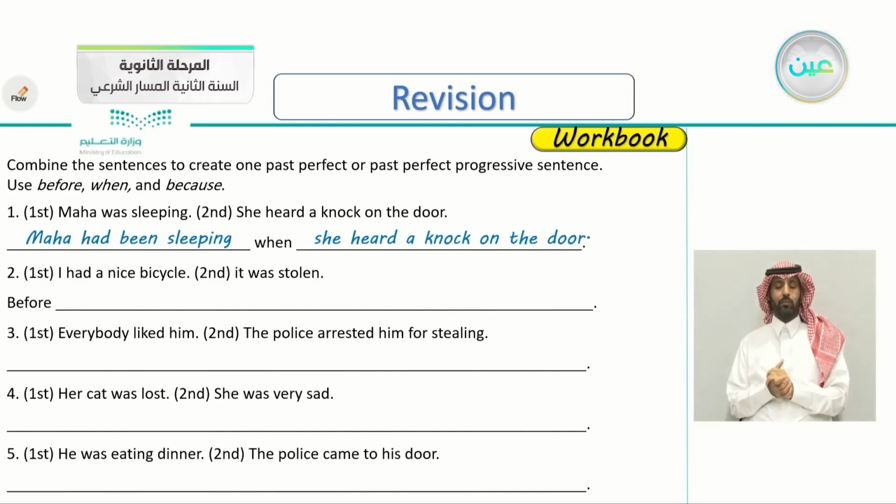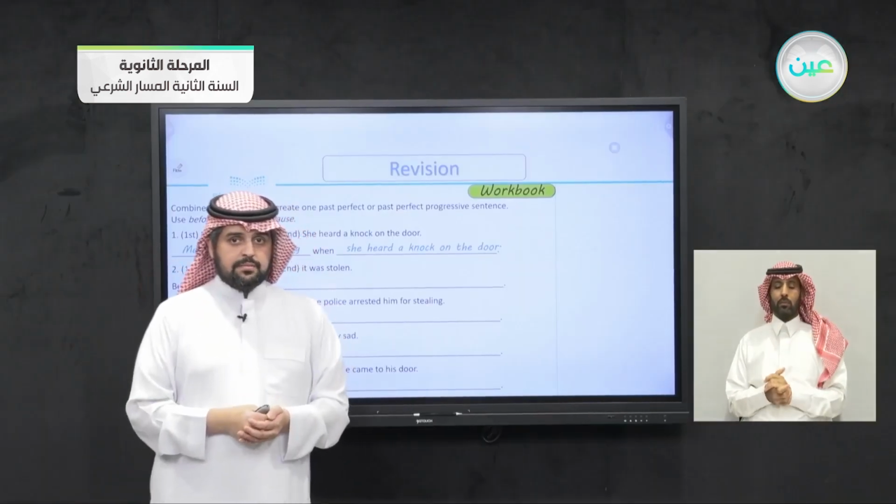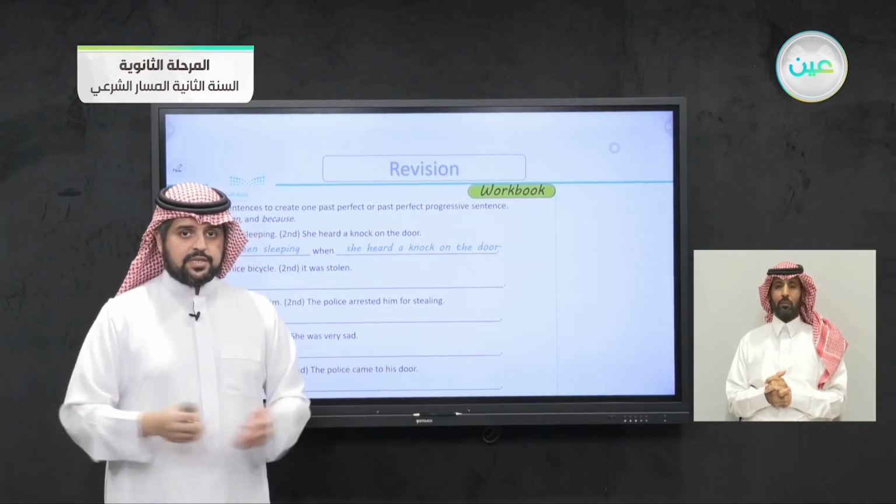Very good. Number two, the first sentence, I had a nice bicycle. I had, this is a past tense. The second sentence, it was stolen. And begin with the word before. Before indicates something in the past. So how do we answer this question?